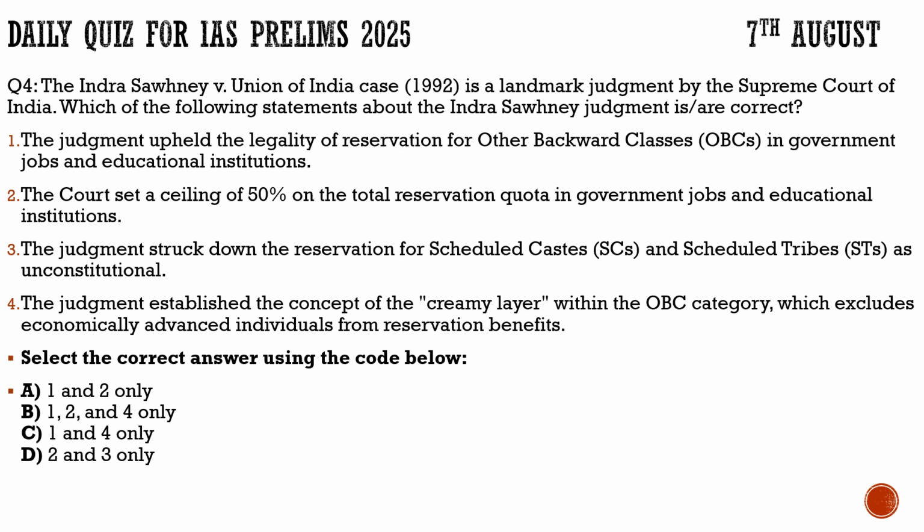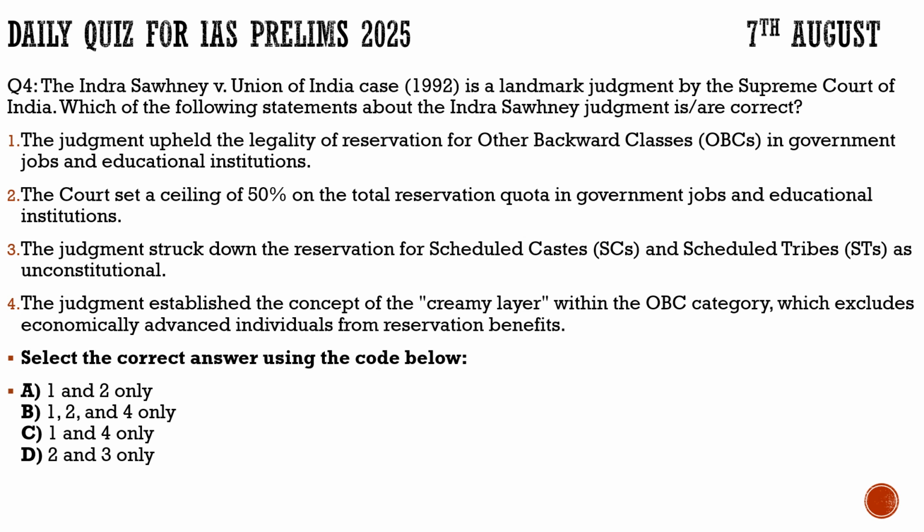Question number 4, the Indira Sawhney versus Union of India case 1992 is a landmark judgment by the Supreme Court of India. Which of the following statements about the Indira Sawhney judgment are correct? Statement 1, the judgment upheld the legality of reservation for other backward classes in government jobs and educational institutions. 100% correct. Statement 2, the court set a ceiling of 50% on the total reservation quota in government jobs and educational institutions. 100% correct. Statement 3, the judgment struck down the reservation for SCs and STs as unconstitutional.